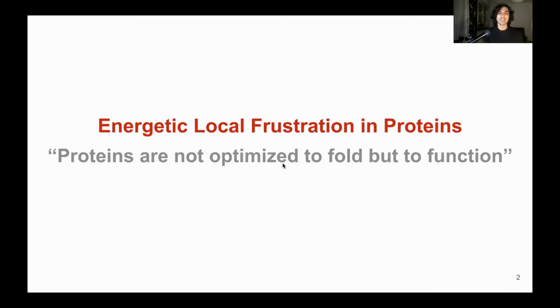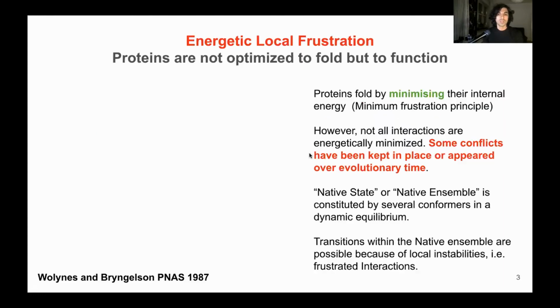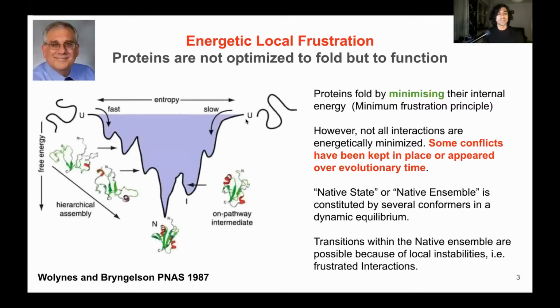In order to understand local frustration, we have to see that proteins are not optimized to fold, but to function. According to the energy landscapes theory, when proteins fold, they minimize their internal energy by getting more and more similar to the native state. However, in the native state of proteins, not all interactions are energetically minimized, but some stay in conflict, and this has been true over evolutionary scales.